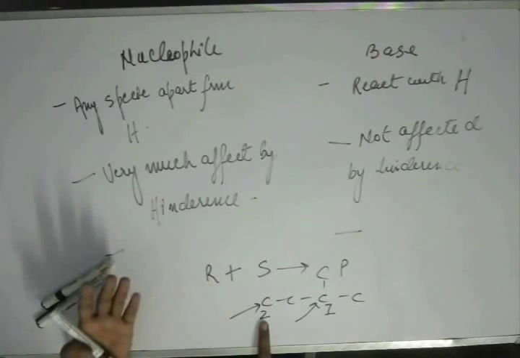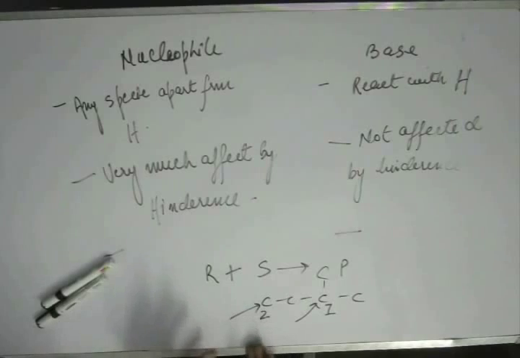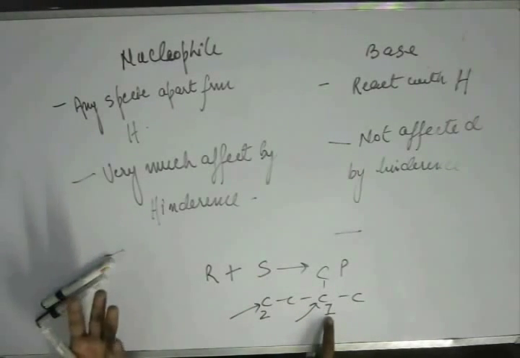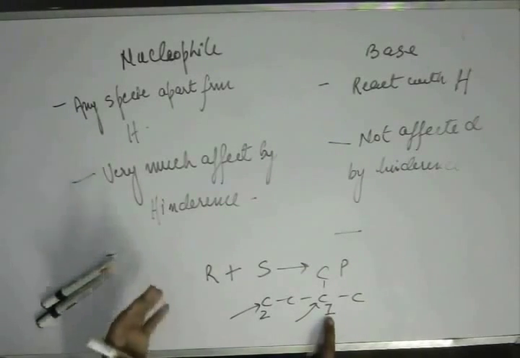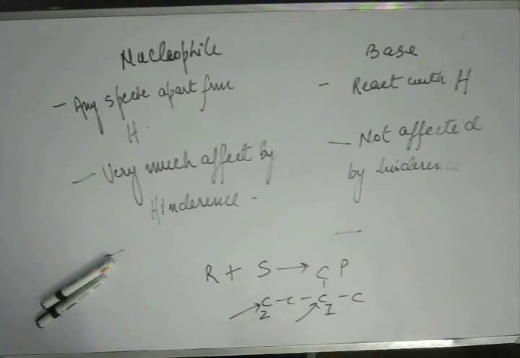Suppose the reagent is quite stable and is not in a great hurry to go for the reaction. Then it will choose that site which will provide the most stable product. Then energy becomes important. We will learn how to identify the site which will give the most stable product, but suppose C1 is such a site. Then this reagent will come to C1, because if you are getting the most stable product, the energy will be least, and during the course of reaction the most energy will be released. So when energy is important, the reaction site would be C1. When time is important, the reaction site would be C2.